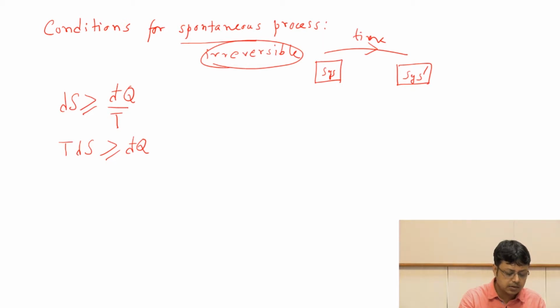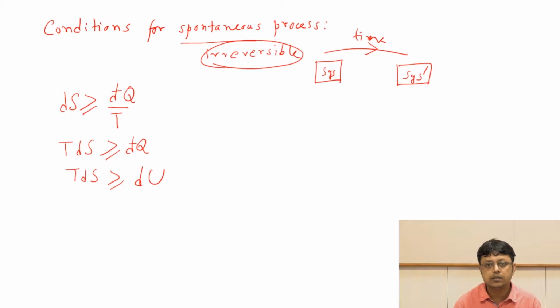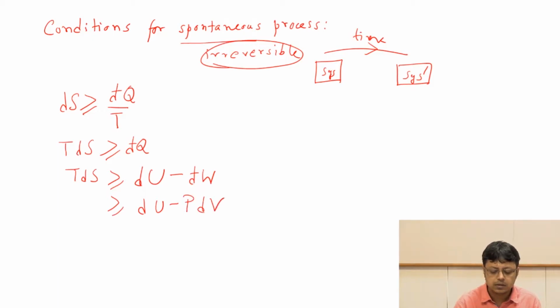Now you can write dq as dU plus dw as before. Remember from the first law, dU is dq plus dw, so dq is nothing but dU minus dw. For a reversible process, we can further write the work as pressure-volume work, and we can write it as PdV for any process, not only reversible, or P opposing dV.